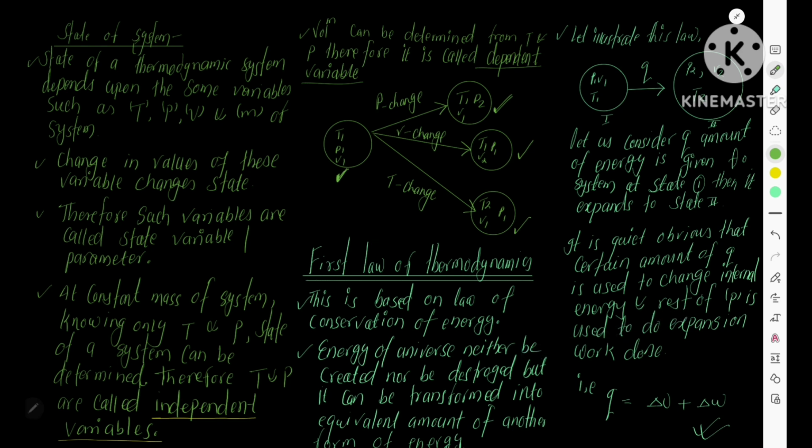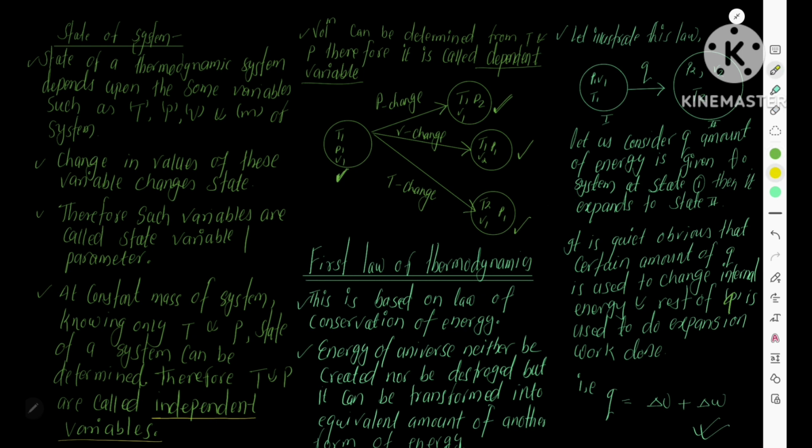It is quite obvious that a certain amount of energy is used to change internal energy, and the rest of q is used to do expansion work.